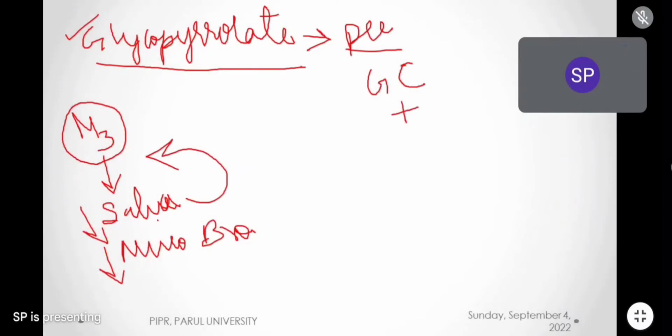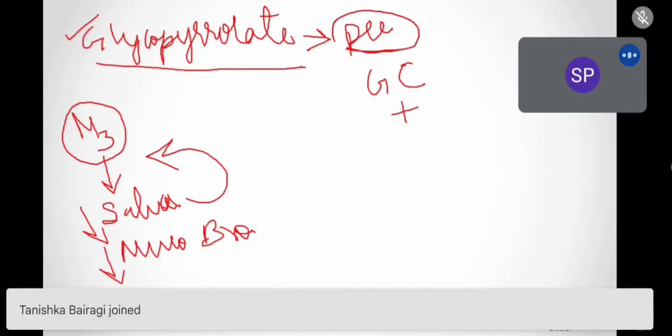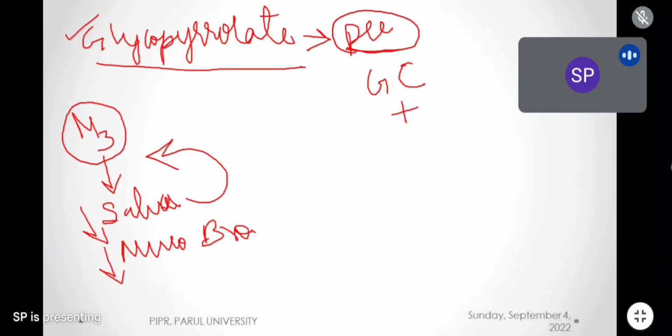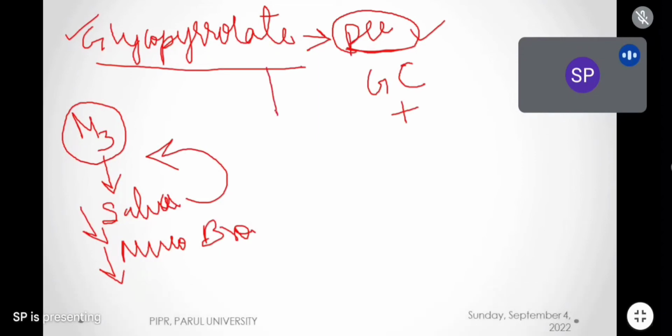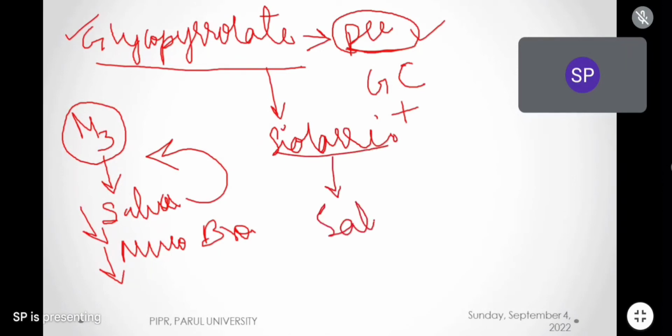Clear, everybody? So the pre-anesthetic agent is very commonly used. Along with being a pre-anesthetic agent, glycopyrrolate is also used in a condition called sialorrhea. Sialorrhea is the condition where the patient will have excessive production of saliva. Saliva keeps being produced in the patient and will not stop. The patient will be swallowing and saliva will be produced rapidly. It doesn't stop. So in excess production of saliva, glycopyrrolate is used, and excess production of saliva is called sialorrhea.